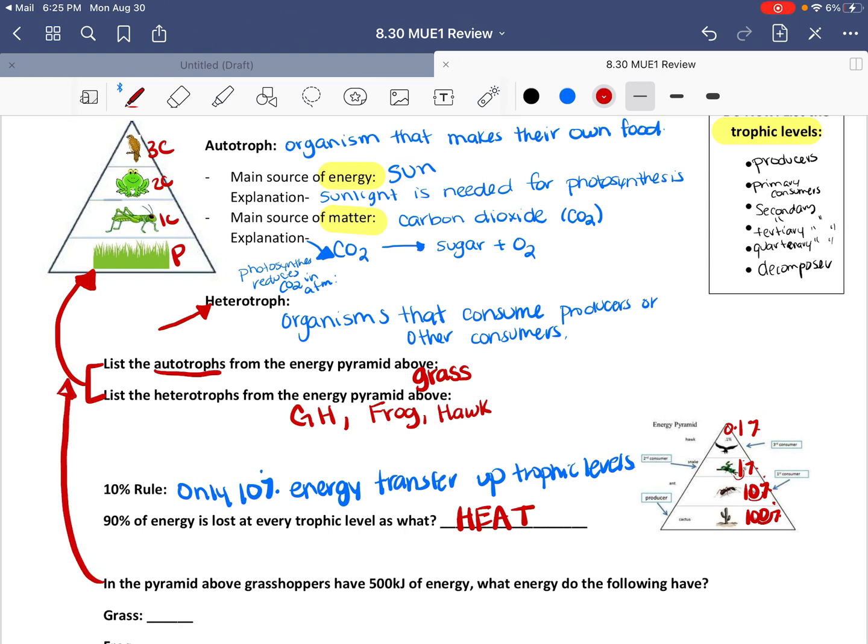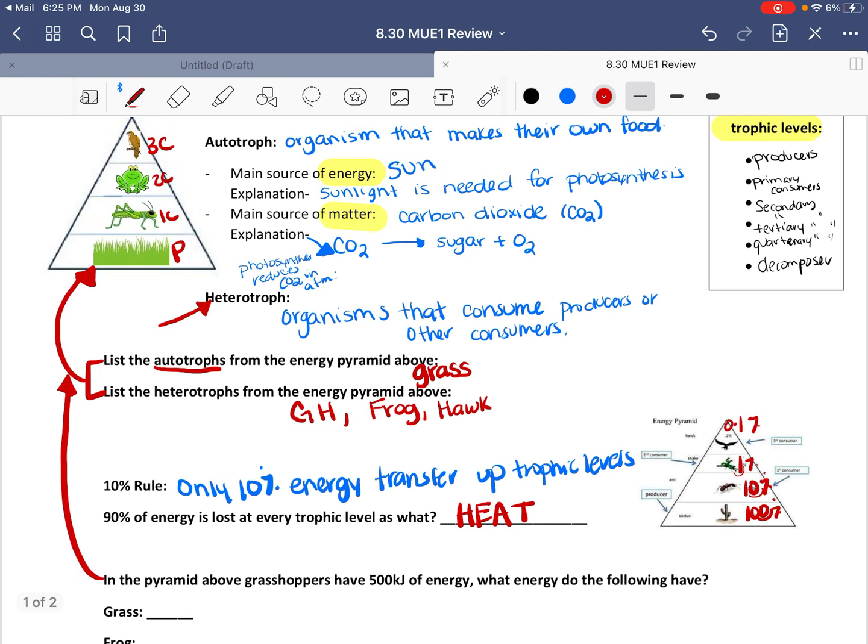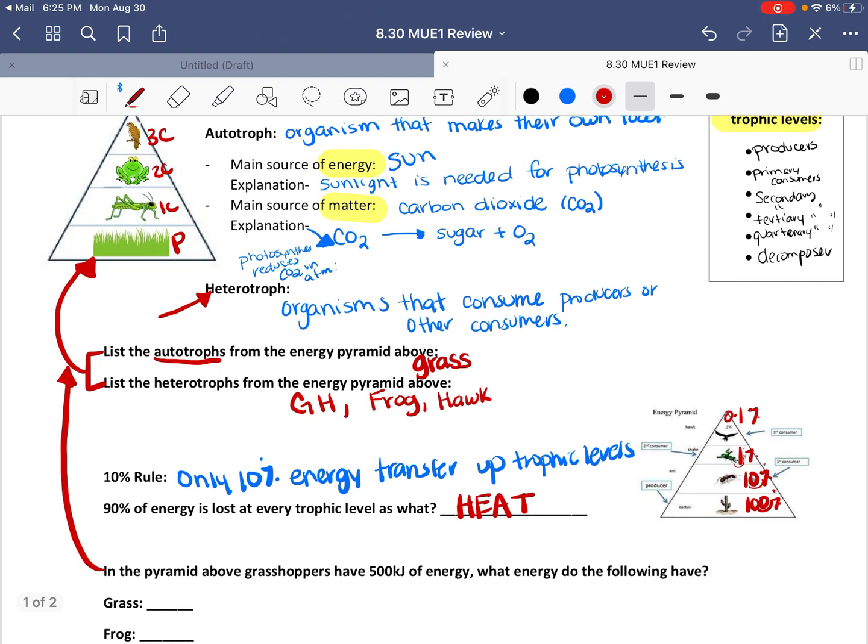It is the clearest one that printed on your paper. The grasshopper has 500 kilojoules of energy. What energy would the following have? So I know my grasshopper has 500 kilojoules. And from there, we can set up our question to answer the rest. So the grass is the producer. It is a trophic level below it.